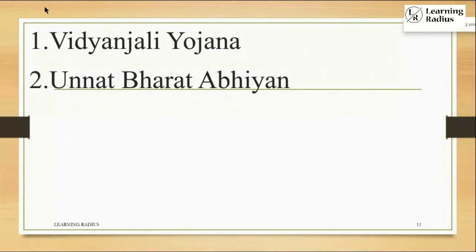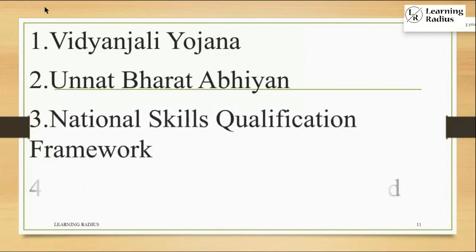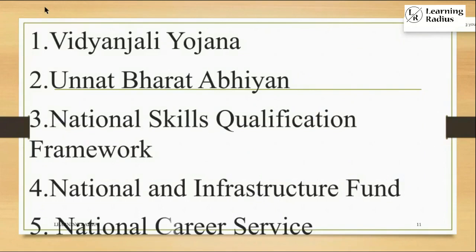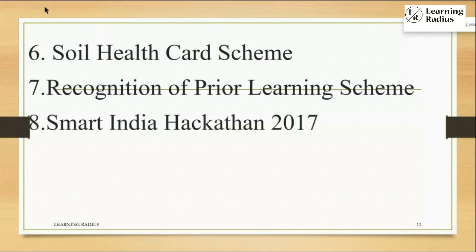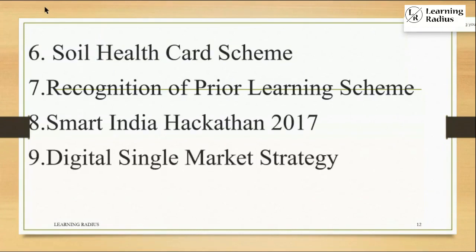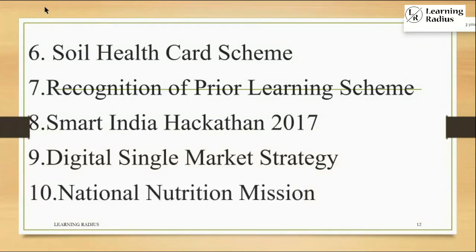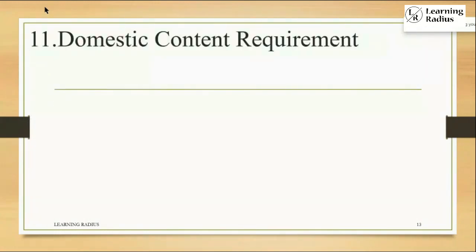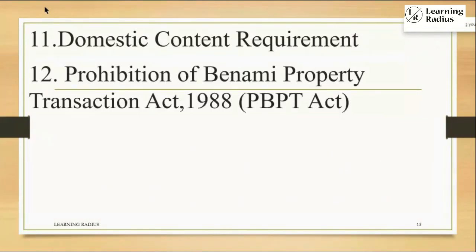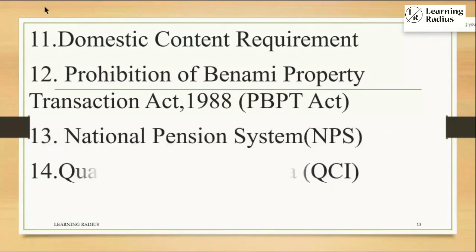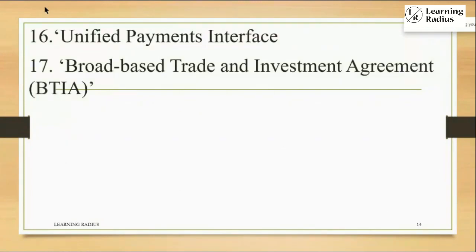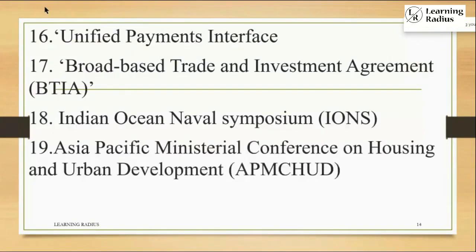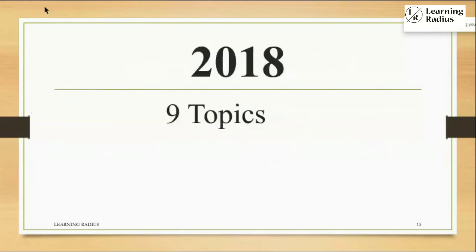So in 2017, they asked about Vidyanjali Yojana, Unnat Bharat Abhiyan, National Skill Qualification Framework, National Infrastructure Fund, National Career Service, Soil Health Card Scheme, Recognition of Prior Learning Scheme, Smart India Hackathon 2017, Digital Single Market Strategy, National Nutrition Mission, Domestic Content Requirement, Prohibition of Benami Property Transaction Act 1988, National Pension System, Quality Council of India, Small Finance Banks, Unified Payment Interface, Broad-Based Trade and Investment Agreement, Indian Ocean Naval Symposium, Asia Pacific Ministerial Conference on Housing and Urban Development.